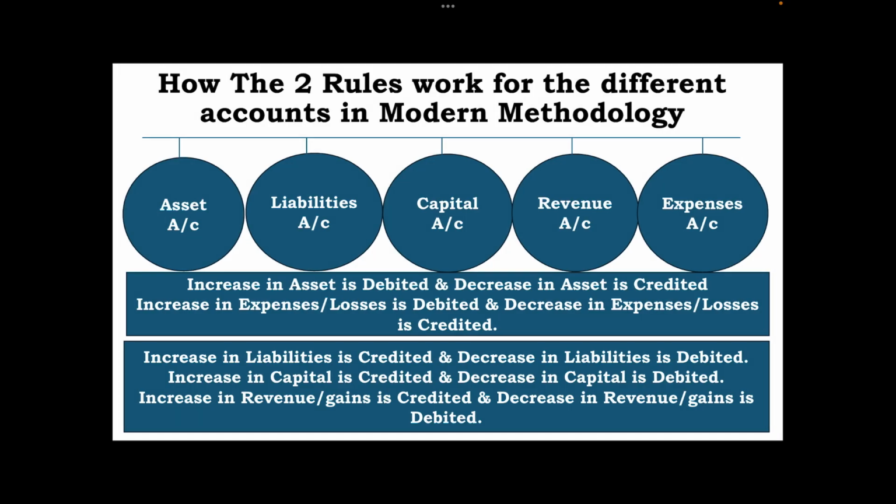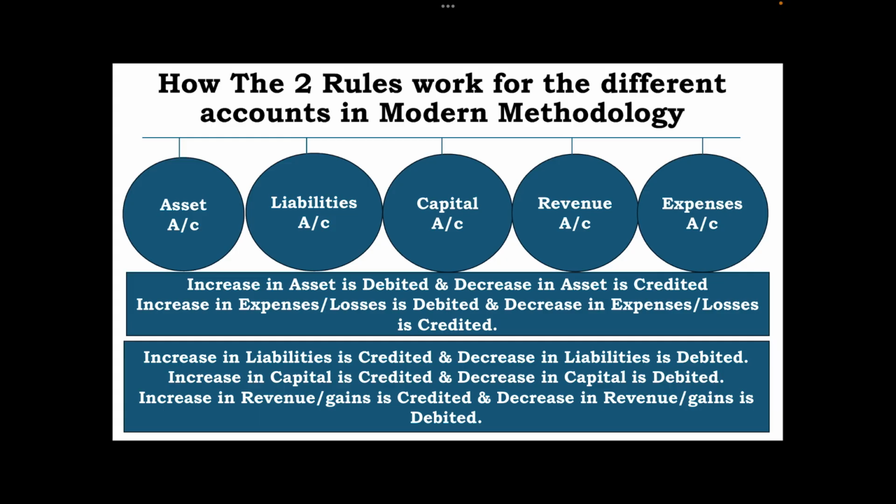Now we'll see how these accounts work on the two principal rules. Increase in the asset is debited and decrease in the asset is credited. Increase in the expenses and losses is debited and decrease in the expenses and losses is credited. Exactly the opposite comes for liabilities. Liabilities always have a credit balance.